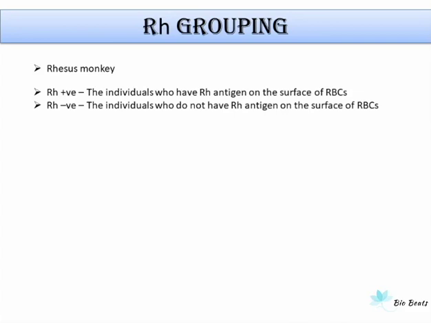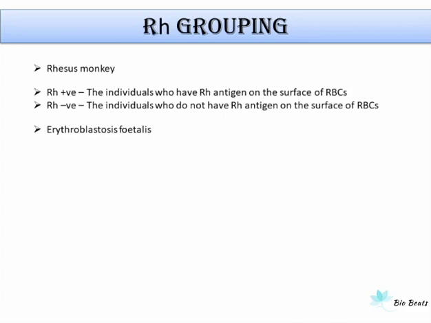During blood transfusion, not only should the ABO blood grouping be matched, but also the Rh factor should be matched. Because if an Rh negative person is exposed to Rh positive blood, then it can form antibodies against Rh antigen. The Rh factor mismatching can lead to severe complications such as erythroblastosis fetalis. This happens when an Rh negative pregnant mother has an Rh positive fetus.